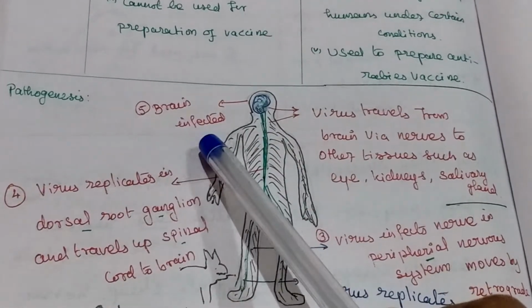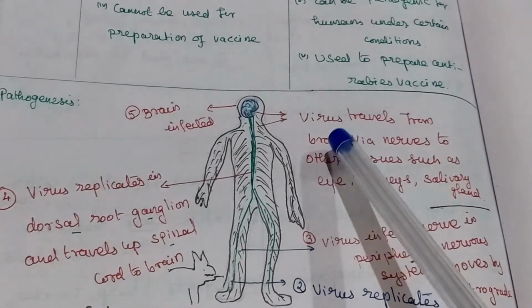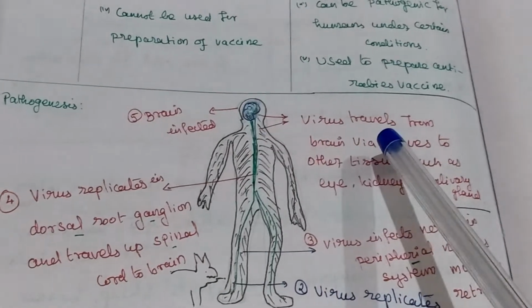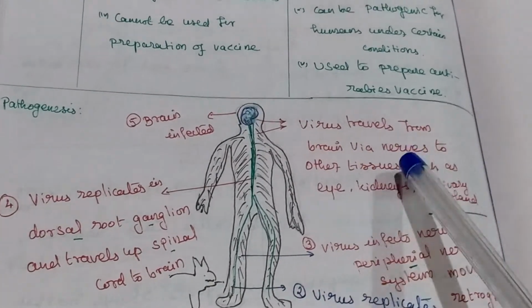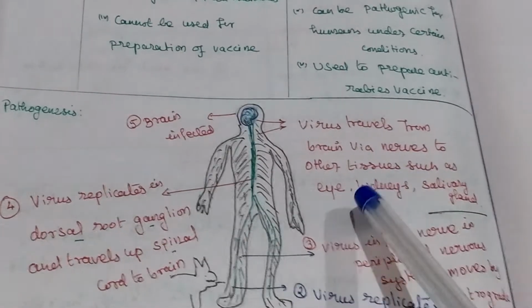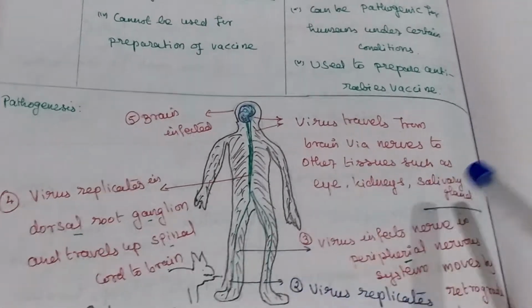Then it infects the brain. Then the virus travels from the brain via nerves to other tissues such as the eye, kidney and salivary gland.